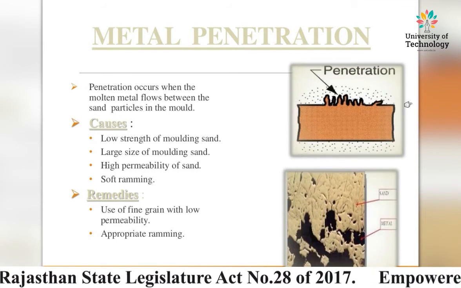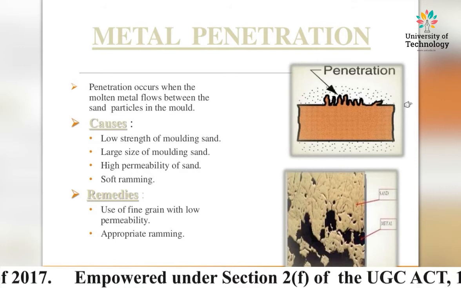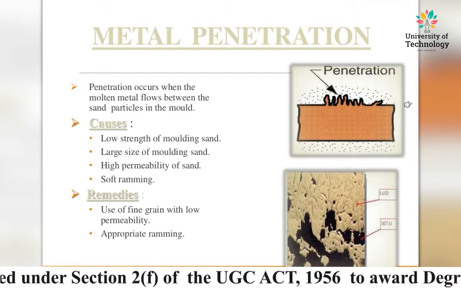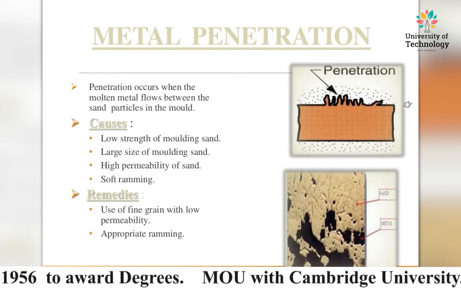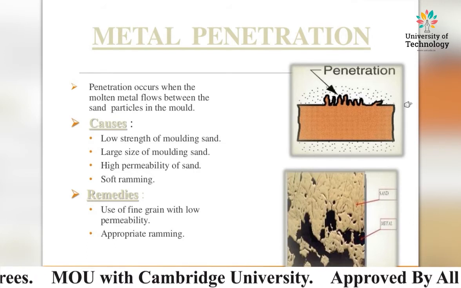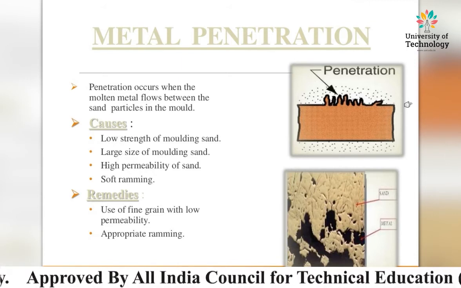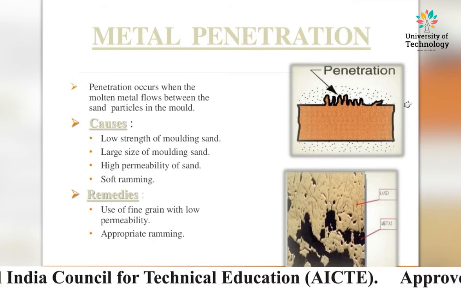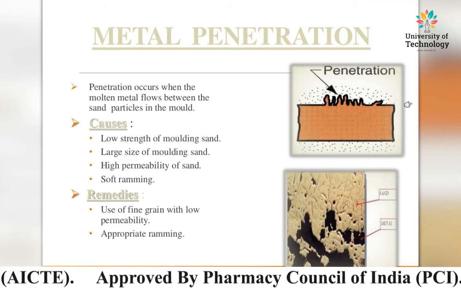Penetration occurs when the molten metal flows between the sand particles in the mold. The causes of this type of defect: low strength of the molding sand, large size of molding sand grains, high permeability of the sand, and soft ramming. These are the causes of the metal penetration defect in casting.